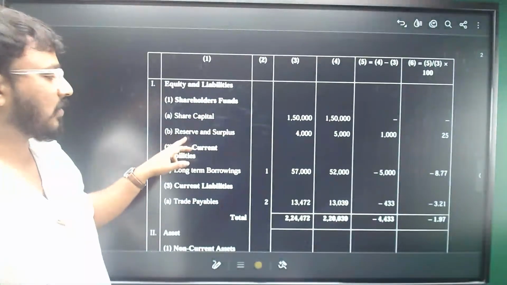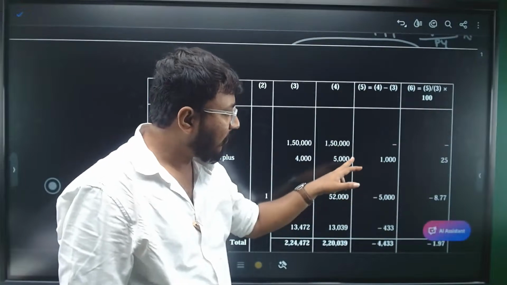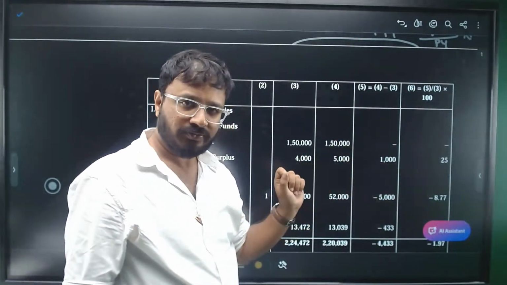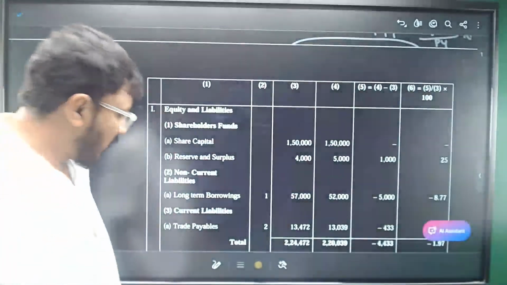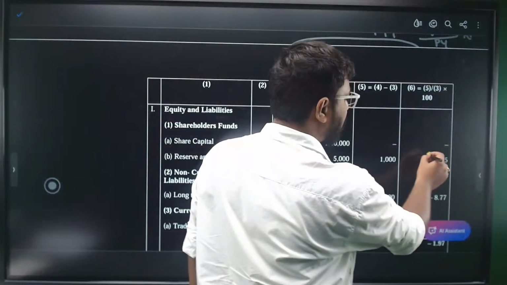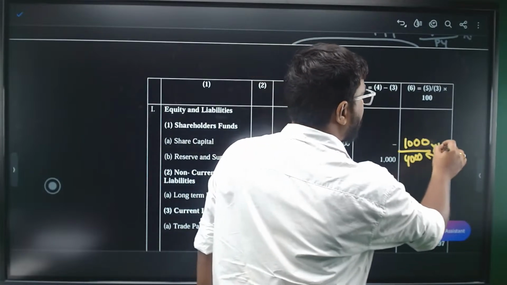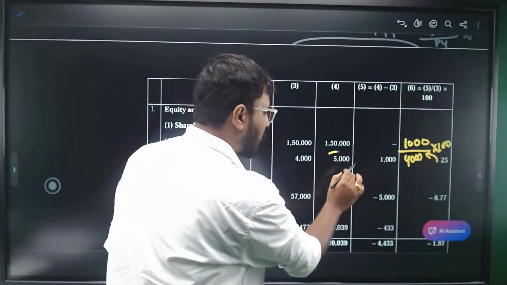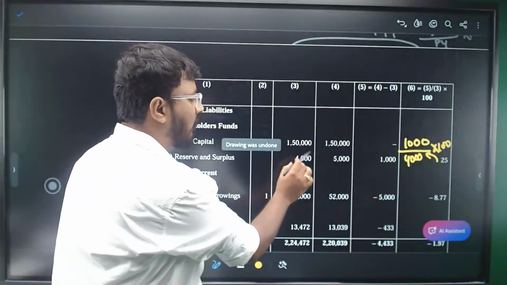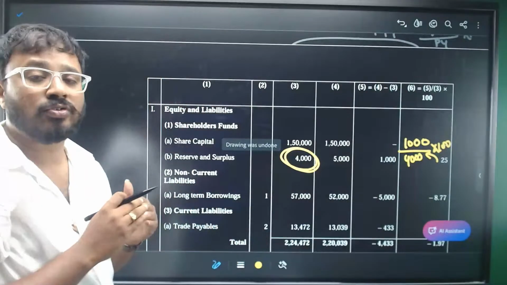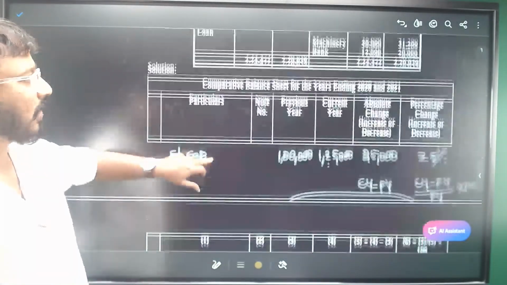But when it comes to reserves and surplus, last year's balance is 4,000, current year's balance is 5,000. 5,000 minus 4,000 is 1,000. 1,000 divided by 4,000 into 100 will give you 25%. Many students make the mistake of choosing the current year amount in the denominator. That is a mistake. You should not take that. For calculation of percentages, the denominator should always be the previous year only. So in that way, we'll substitute all the items.